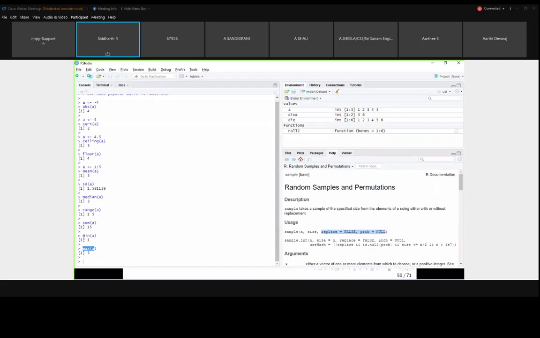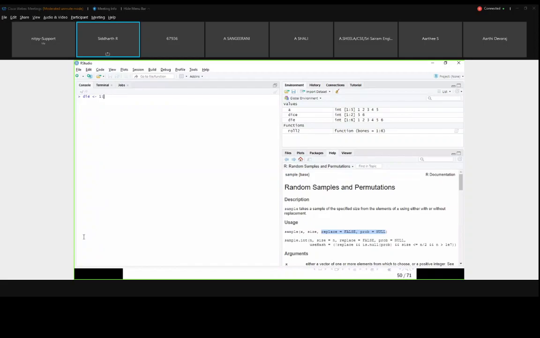For example, the same die I will take, 1 to 6. Now I want to calculate instead of mean, I will actually do. Okay.